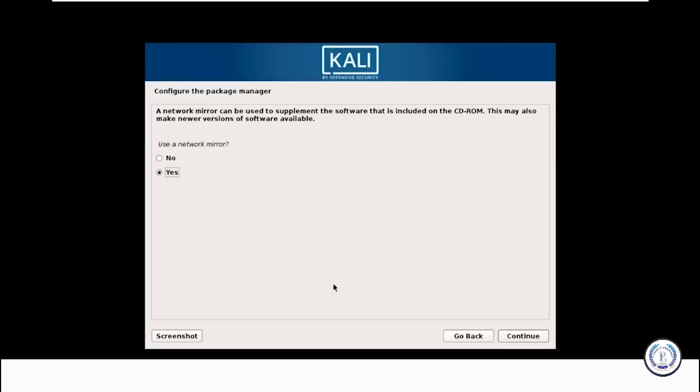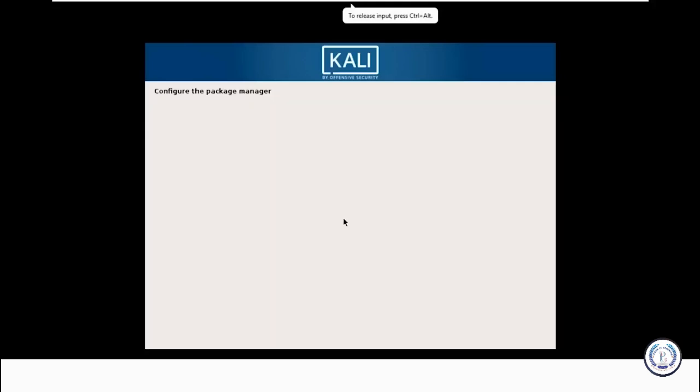It's asking me to configure the package manager. Well, if you select no in this session, you'll not be able to install packages from Kali repositories later. And click on continue. So if you want to install other repositories or updates later on, you can always go and click on yes. Otherwise you can go for no as well. Now it's going to configure the package manager. It'll install the package manager and configure it.